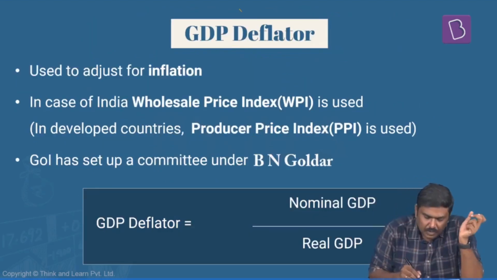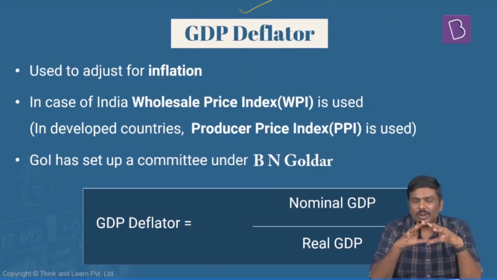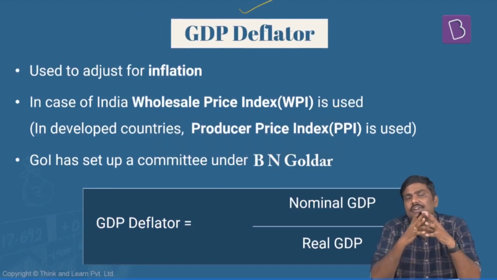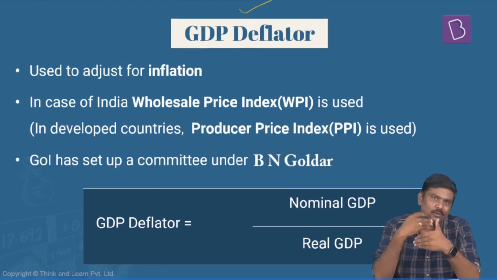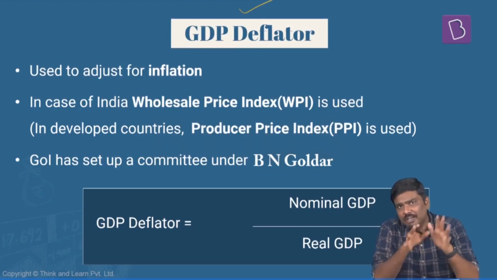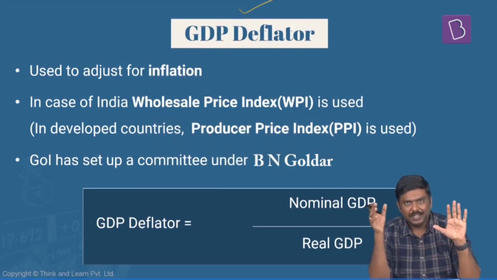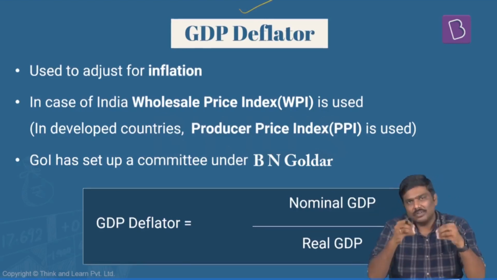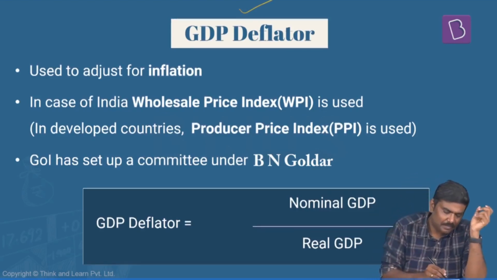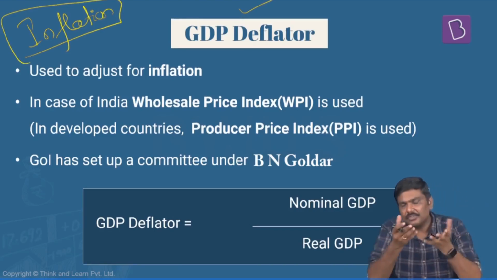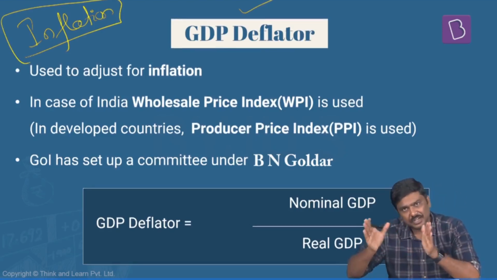Next concept, the concept of a GDP deflator. Now, before I wind up GDP, I just want to tell you about the concept of a GDP deflator here. Understand this very carefully. Whenever we calculate GDP, there's a concept of a base year. As of now, which base year are you using? 2011-12. Now, from the base year to the current year, obviously the market prices would have increased. And one of the reasons for this increase in the market price is inflation. And what is inflation? I've already given you a basic definition. Inflation refers to increased price level of a basket of commodities.